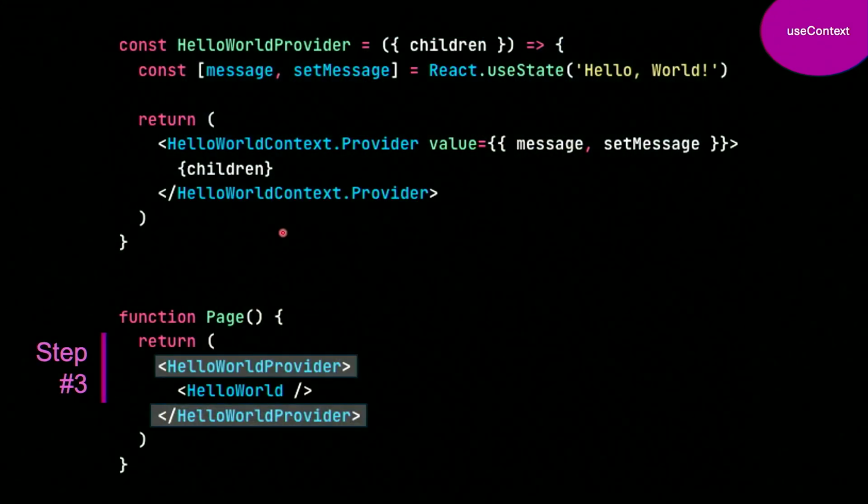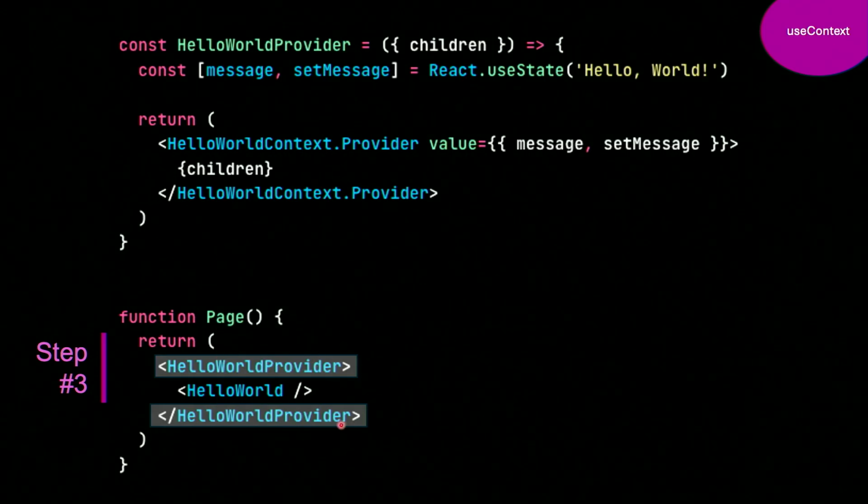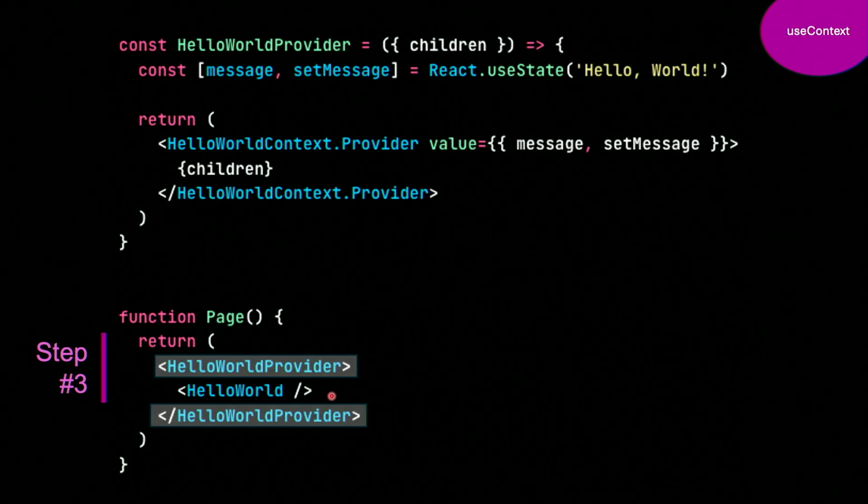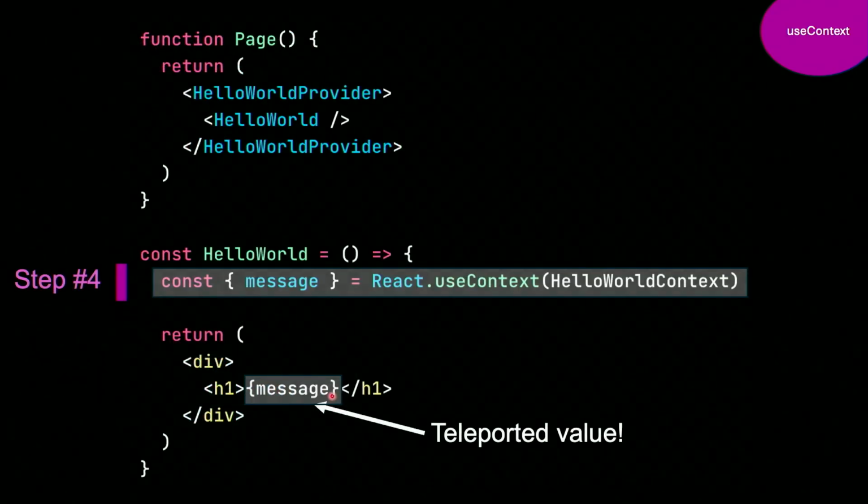Once we've created our provider, and you can wrap this in a function. I chose to wrap this in a function because that's how I typically see it, but you don't have to. I'm going to wrap this then around the children that I want to have access to these values. It's like wrapping the children in a blanket. Everything inside is going to be warm and can access the values. Everything outside can't access those values. And then those children can use useContext, and we pass in the context that we care about, and now we can access that teleported value.